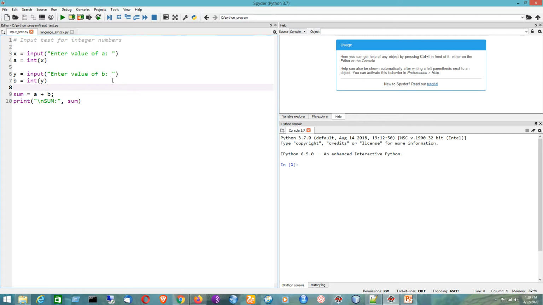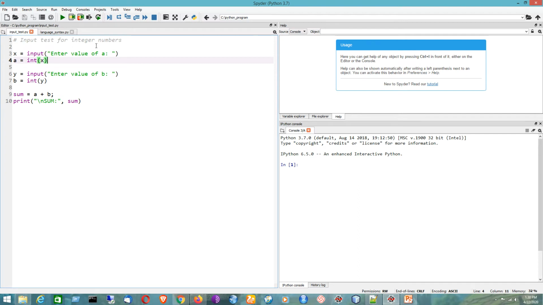So here first I will be testing how to take input, that means keyboard input or the command line input for Python program. Say for example I would like to add two numbers, and here I am having integer numbers. So the function that I will use here is named input. Now within brackets I have a string, like I would like to take the value of a here.